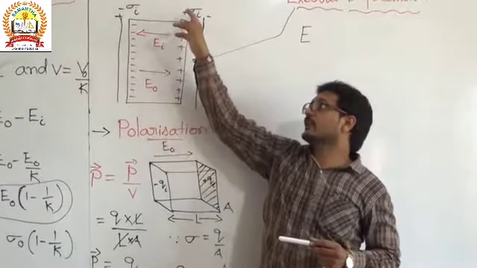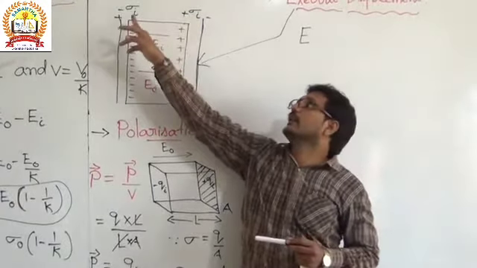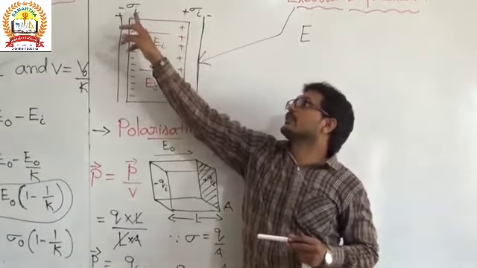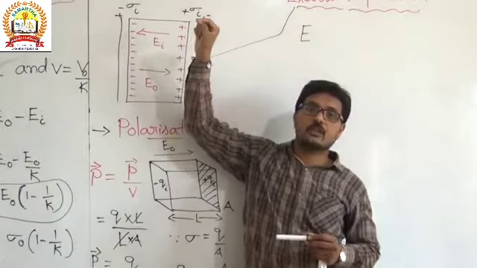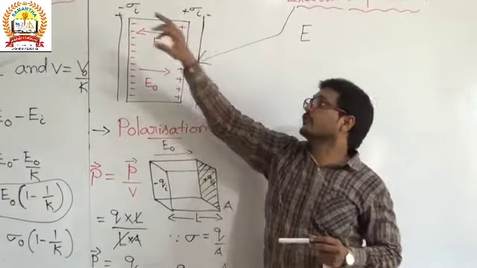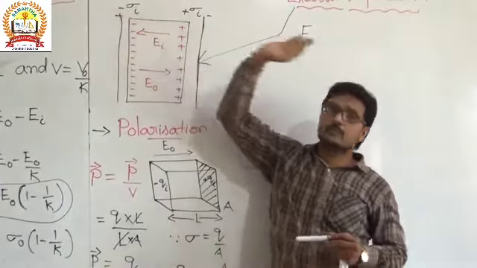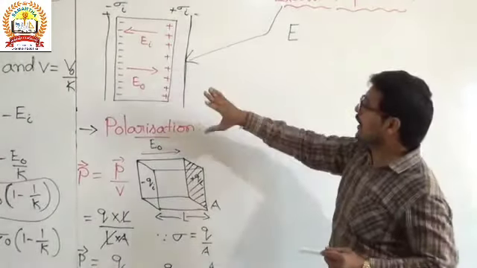So we have taken the positive surface charge density and the negative surface charge density. They are induced. Here I am using the suffix i to represent induced charge. Okay, so induced surface charge density, negative and positive, in opposite directions.